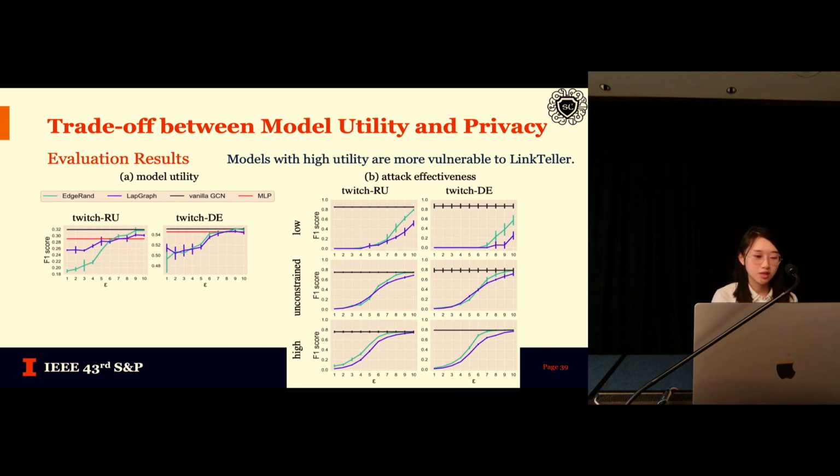On the left-hand side, the x-axis is the privacy budget epsilon, and we show that, for example, in the Twitch RU data, when the privacy budget is around 5 or 6, it is still very usable with a reasonable utility here. Does that answer your question? Yeah, that answers my question.